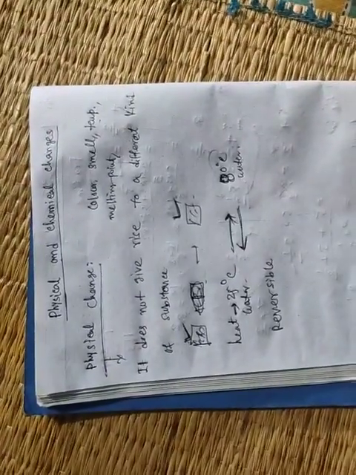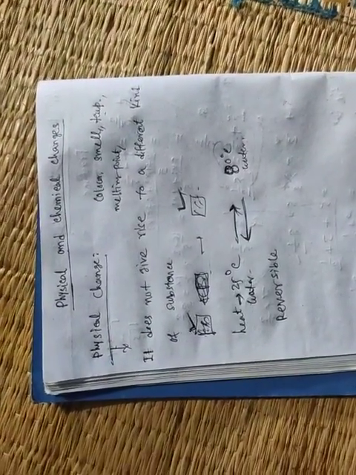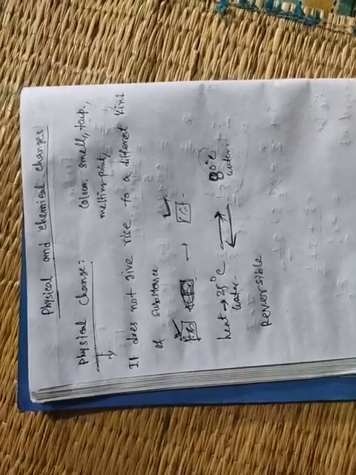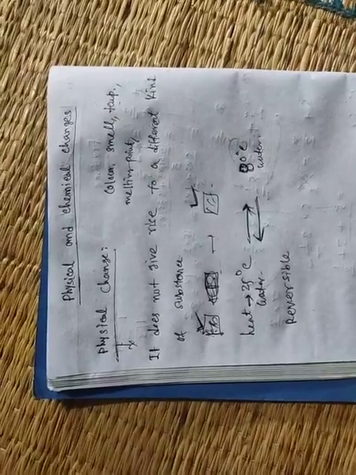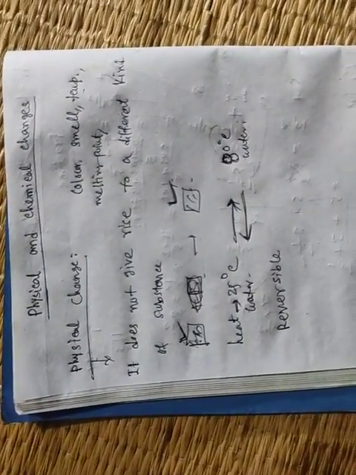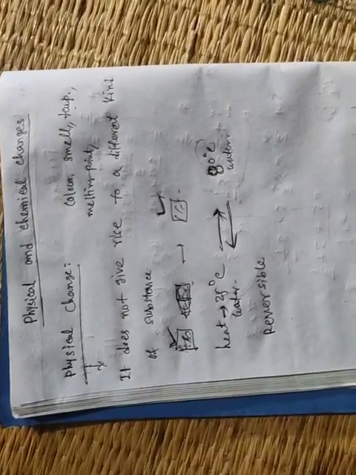Solid sugar dissolves in water, similarly melted sugar dissolves in water. That means no new product is formed. Only solid to liquid changes, when we change the temperature. So that is a physical change.